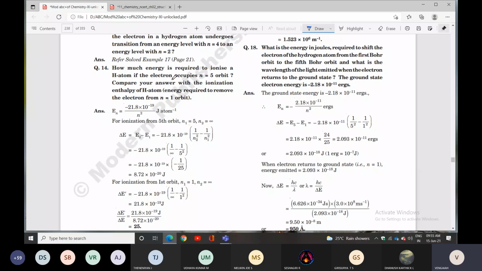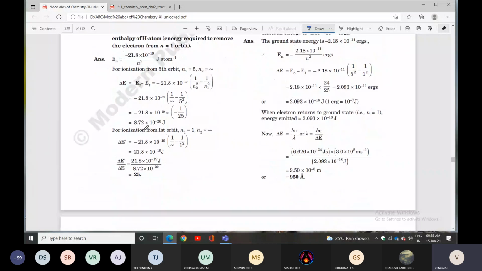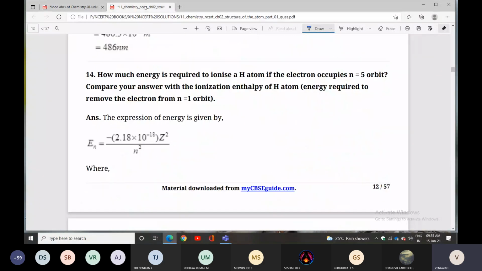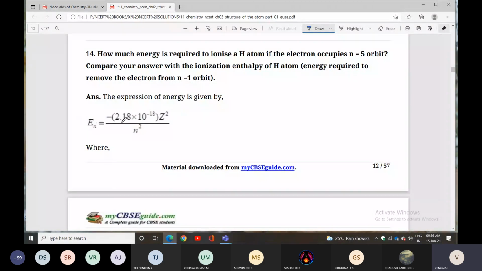Then what is the formula? The expression of energy is En equal to minus 2.18 into 10 to the power minus 18 Z square by n square, where Z is the atomic number and n is the principal quantum number.